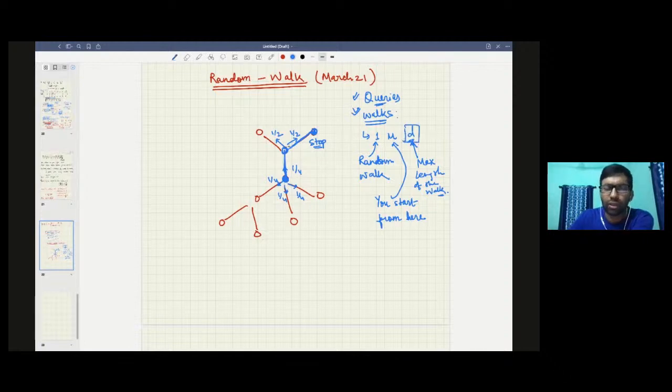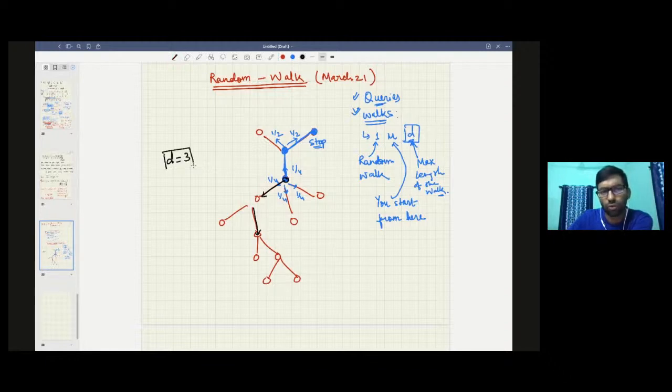So while making this kind of random walk, you are visiting some of the nodes, right? So for example, if you took this path, then you visited these nodes. Similarly, you could have taken another path, like you could have taken this and this path. And if the tree were even longer, something like this, and let's say d is equal to 3.